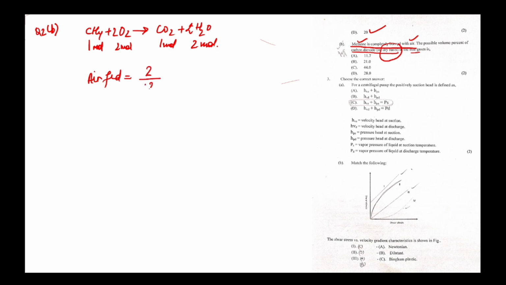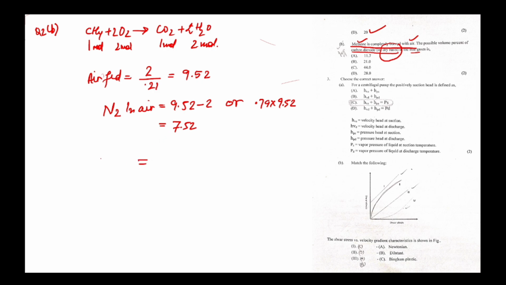So air fed is 2 divided by 0.21, which is equal to 9.52. Okay. N2 in air is 9.52 minus 2, or you can find it like this: 0.79 into 9.52. It will give the same value, 7.52. Okay. Now what is the question saying? Volume percent of carbon dioxide.